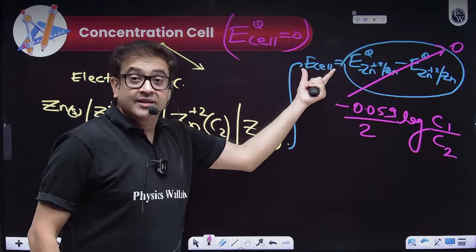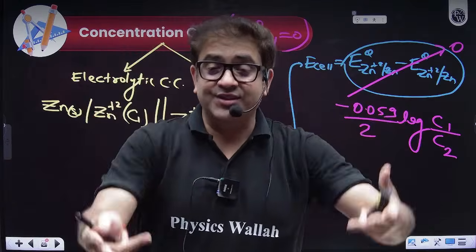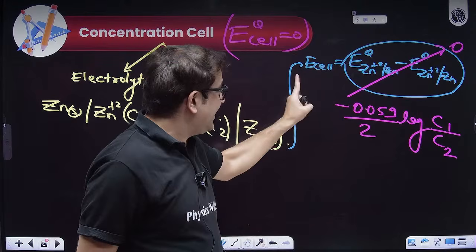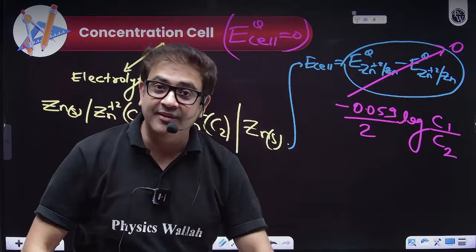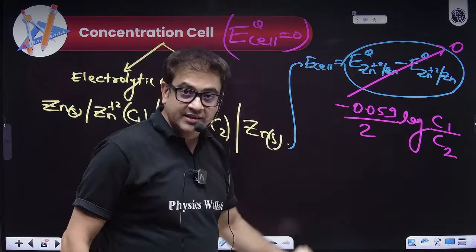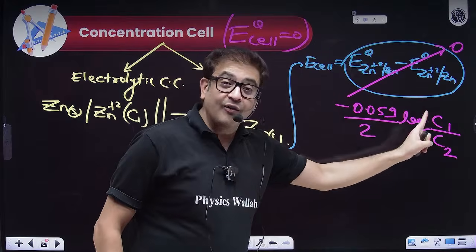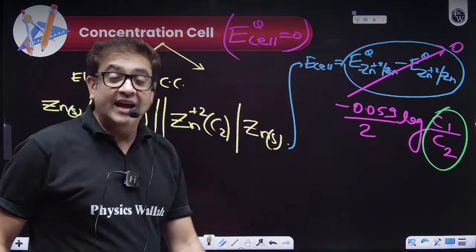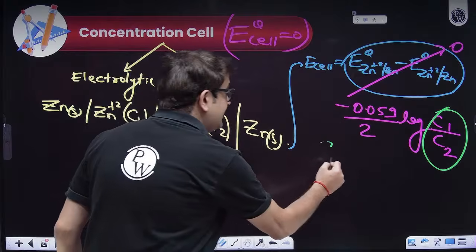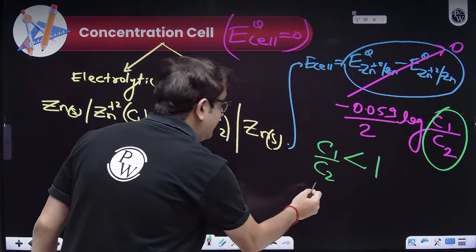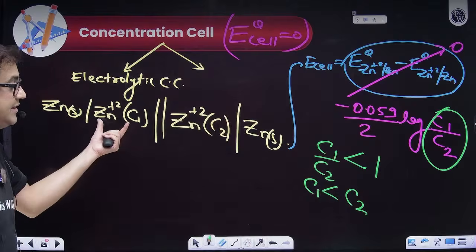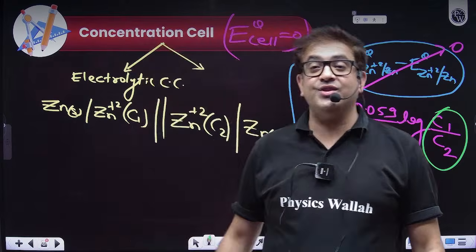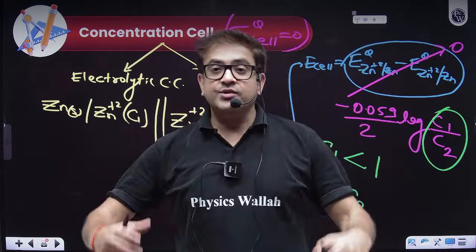If you want any cell to function, you will want it to have a positive voltage. So sir, E cell has to be positive. So for making this E cell positive, that means the cell will be feasible. But sir, I have this negative sign because this is already 0. So this log value has to be negative. That means log of x is negative and x is less than 1. That means C1 upon C2 has to be less than 1. That means concentration of the zinc ions in the anodic compartment has to be less, and in the cathodic compartment has to be more, and then this concentration cell will definitely give you voltage. So this is your concentration cell.